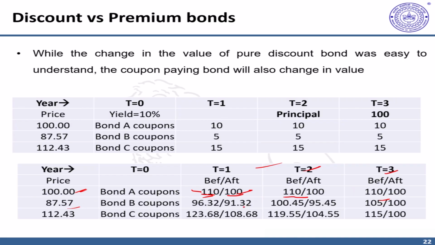What about the discount bond? Immediately before the coupon, its value is 96.32, which reflects the value of the coupon also. After you receive the coupon, the value falls by 5 rupees immediately after receipt of the coupon. Same for the second year and third year. But notice a consistent pattern.